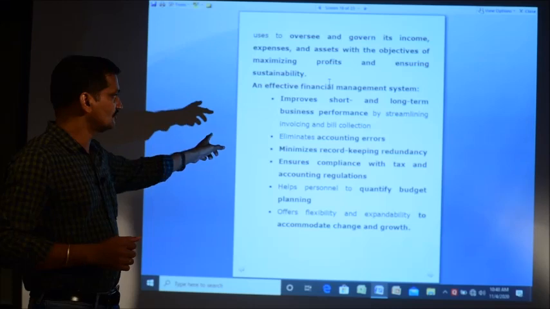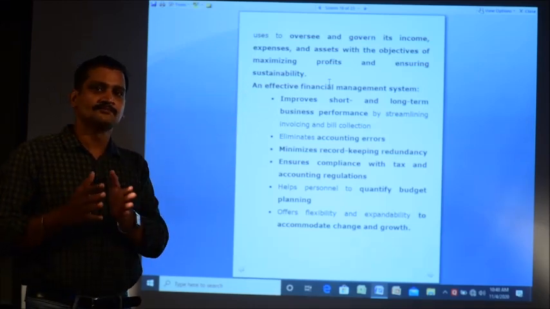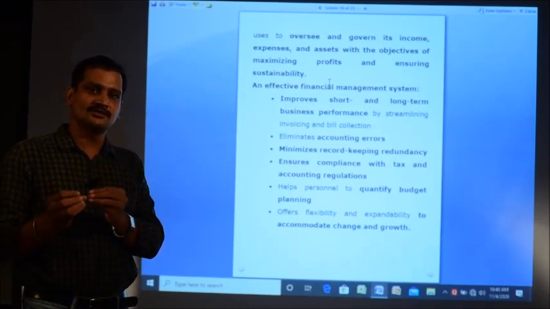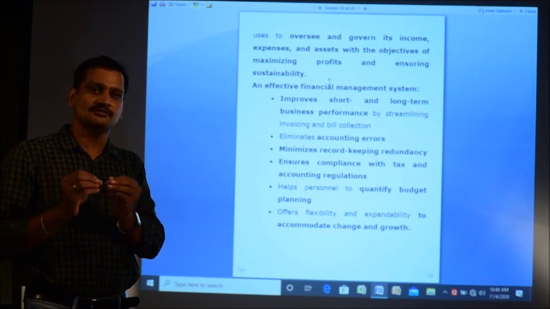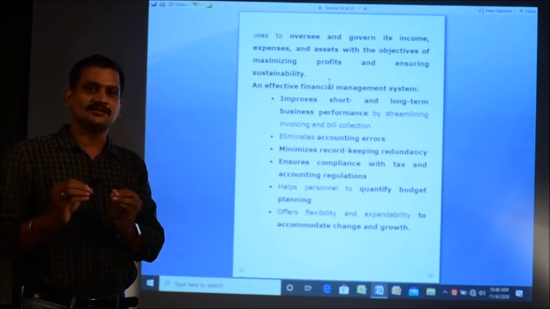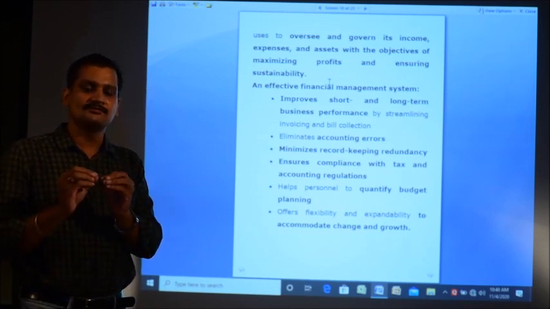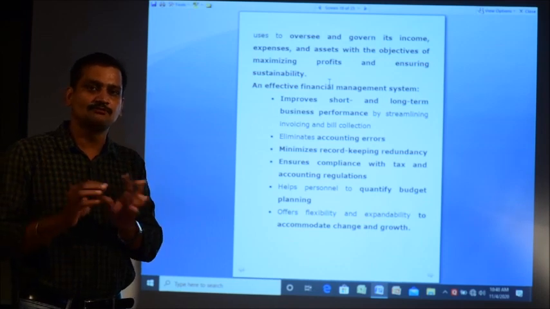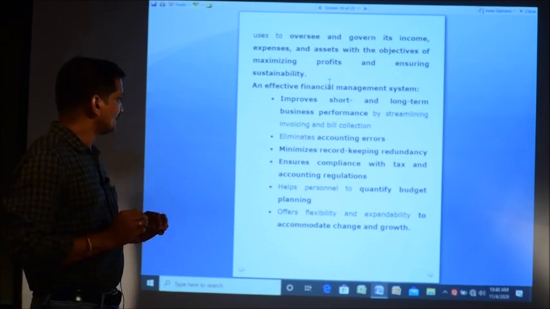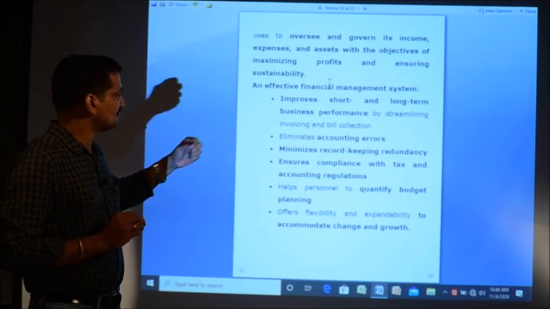But by using this software, you do not have to keep the records. It is automatically modified, and the date of modification with all the logs of the modification are maintained. So, you do not have to keep the redundant data, the duplicate data, with the system. It ensures compliance with tax and accounting regulations.